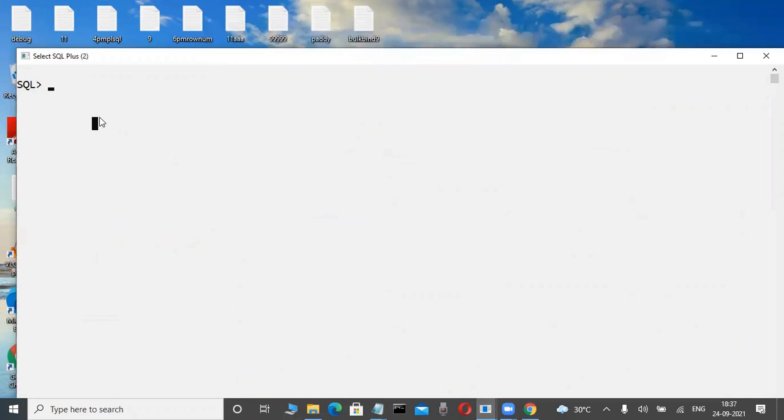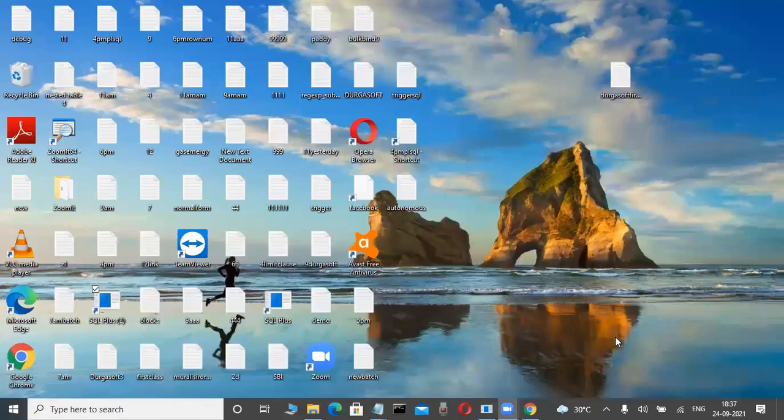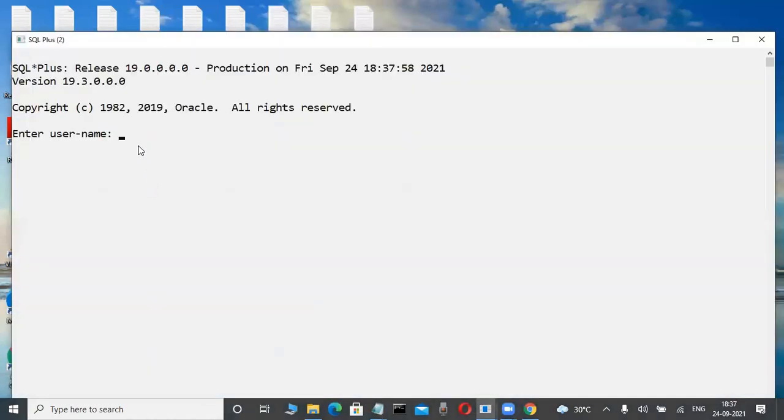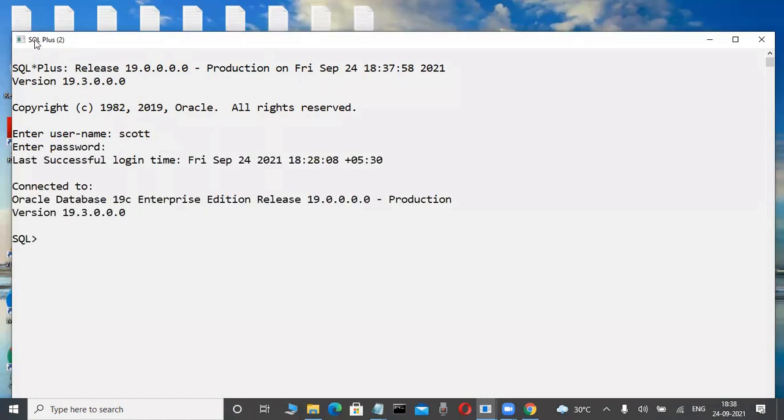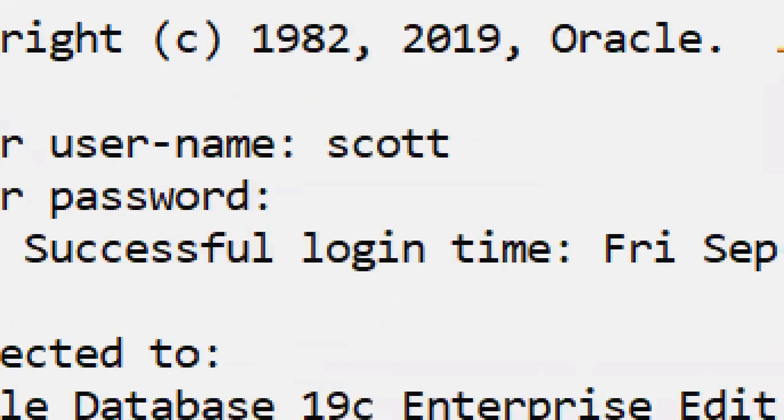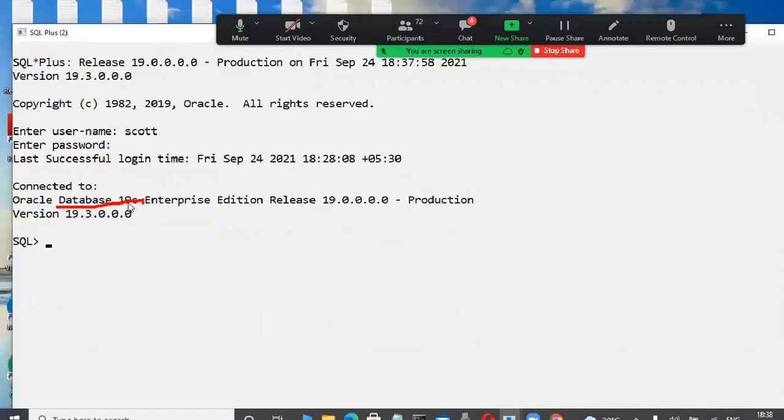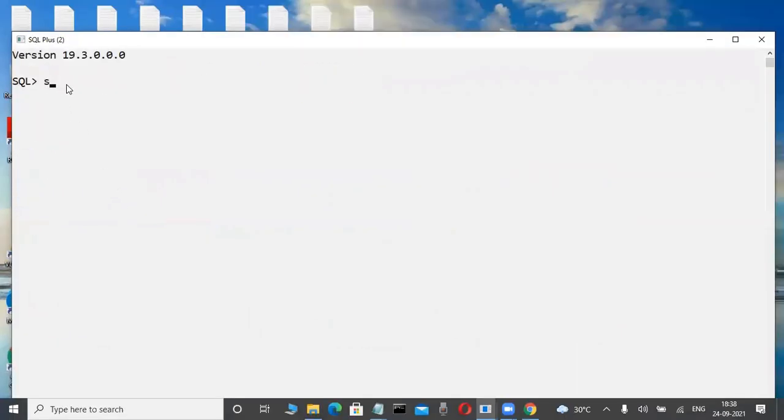Check it out. Suppose in my database some table is there. Now I am opening the SQL Plus tool. Here there is a user and a password, which we will become familiar with in future. Through this SQL Plus tool I am connected to the database. Now I am typing a command: select star from the table name, here test. Is the data retrieved or not?